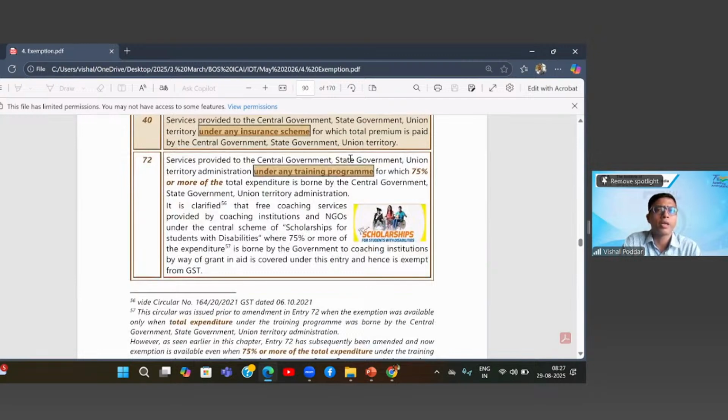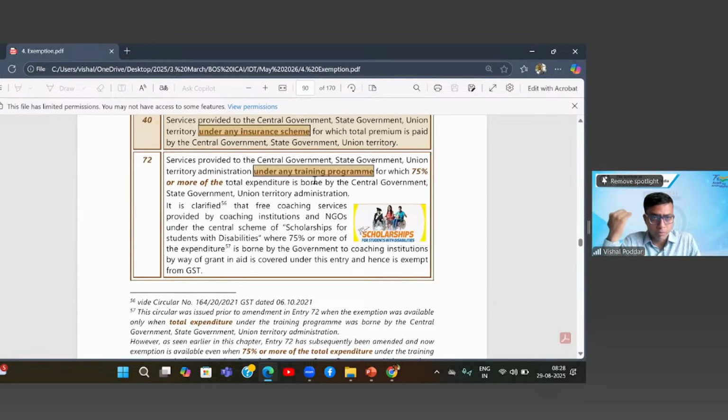Then services provided to government under training programs. Now, what is this? We have the Skill India movement going on, under which the government has identified multiple training courses which are hosted on the government website. Let us say GST is hosted on that. If I am giving training to students under that particular government training program, then I will either not be charging any fees to the students.